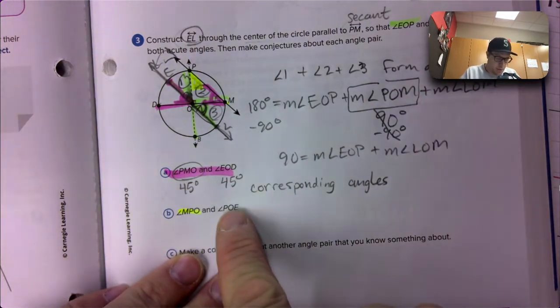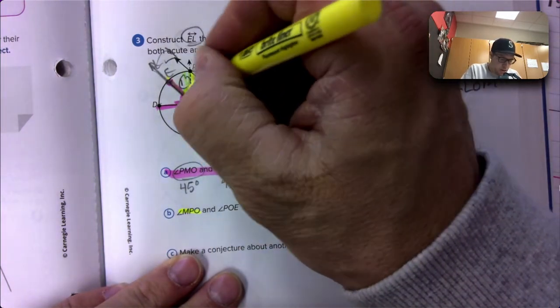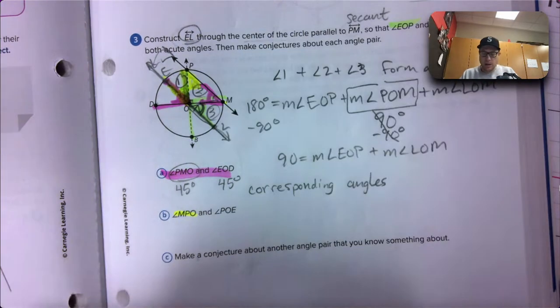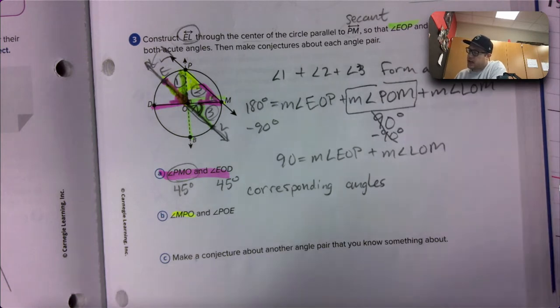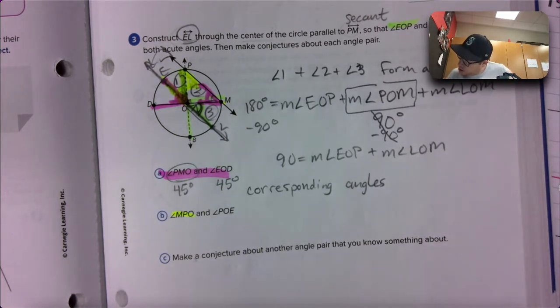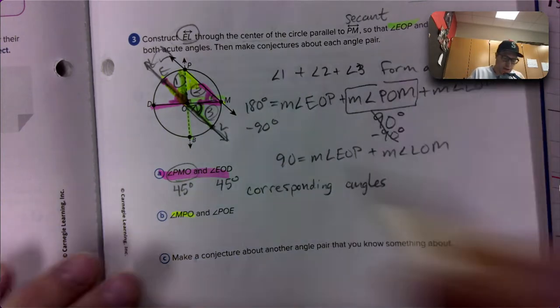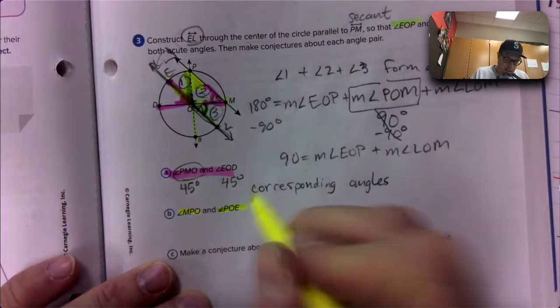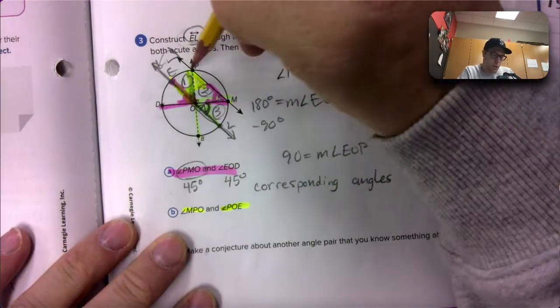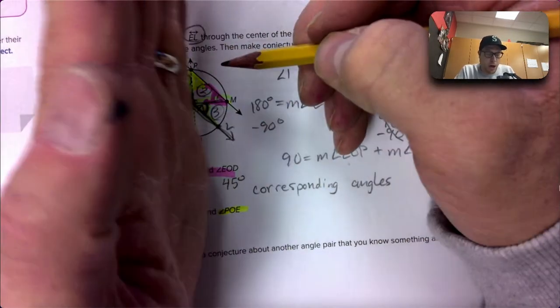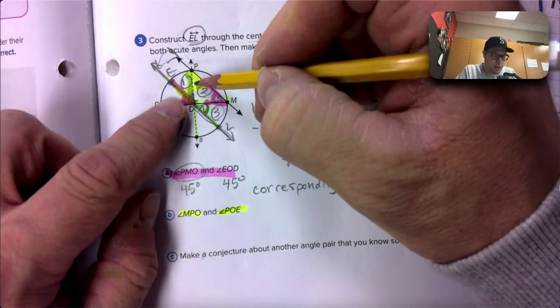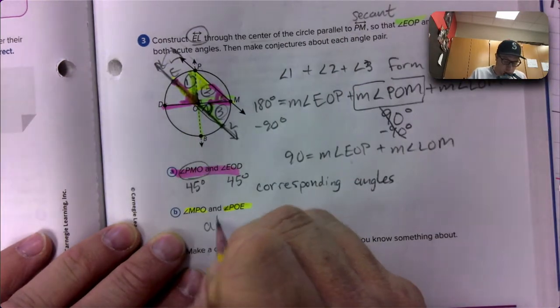This is alternate interior angles. Between these two parallel lines are these two angles, but they're on opposite sides of the same line. Because they're on opposite sides, that makes the word alternate. Because they're between the two parallel lines, that makes them interior angles. And this was a 45-degree angle because it's part of that triangle with a 45-degree angle. So that makes the other one the same measure, 45 degrees.